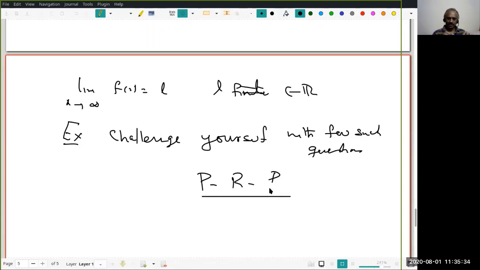The limit as x tends to a of f(x) equal to L means: give me any interval J_L, then there exists an interval J_a, so that for all x in J_a, x not equal to a, f(x) should lie in J_L. That's it.